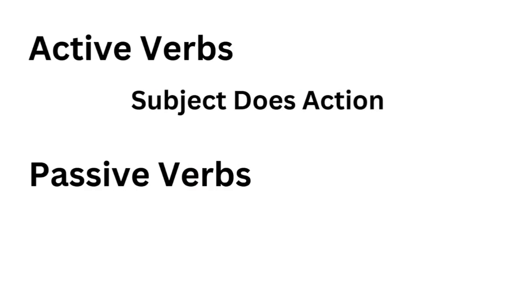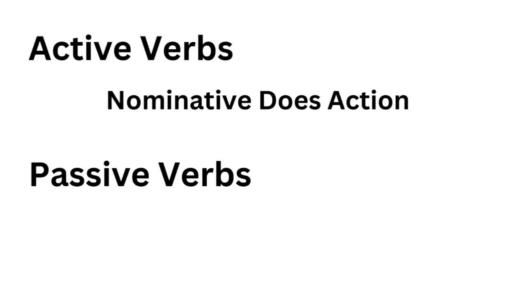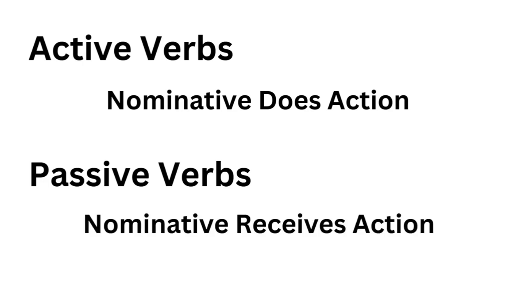So for active verbs, the subject does the action. But for passive verbs, the subject actually receives the action, which is a little bit different to how we've learnt verbs work. Active verbs, the nominative does the action and the accusative receives the action, but in the passive verbs, the nominative is the one receiving the action. This sounds a little bit complicated, but once you get your head around it, it actually becomes really simple, and I'm sure you'll love passive verbs just as much as I do.